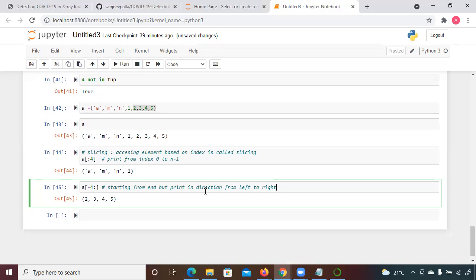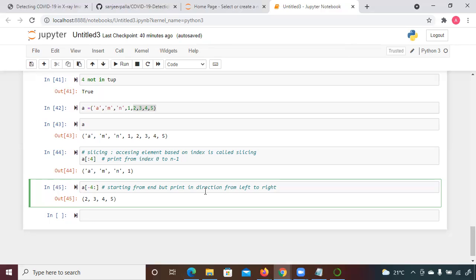Well, what if I want to reverse the tuple? Like, what if I want 5432 printed? So whenever you want to print a tuple in the reverse direction, you can just write from the index.